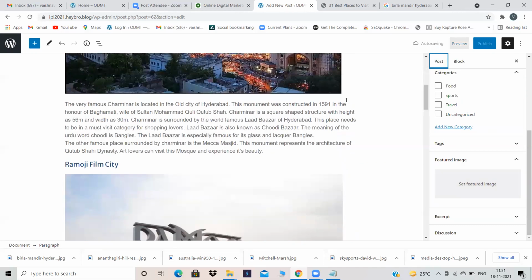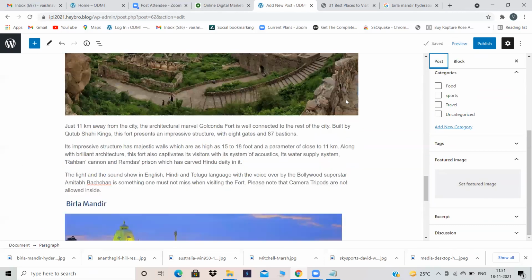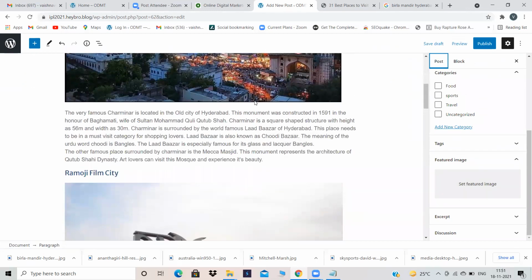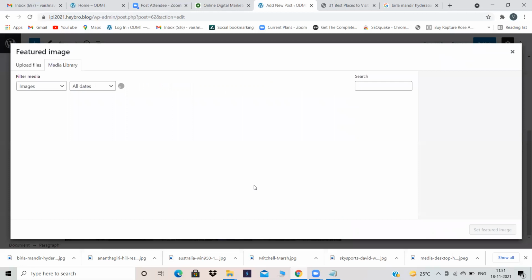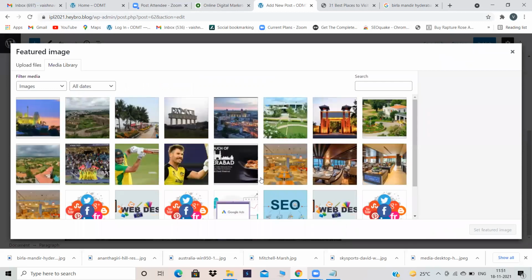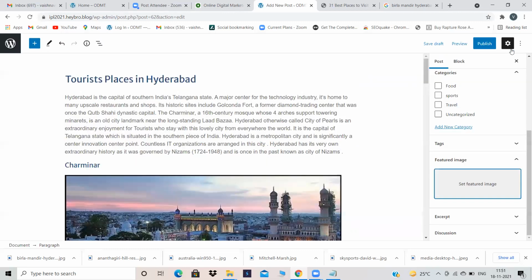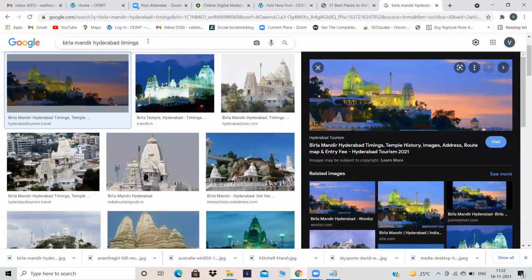Whatever we have done till now, everybody will do this because it is very easy to do. Just give title, description, and add images. But do not forget to add a featured image. You have to always give a thumbnail. For thumbnail, I don't think I have any beautiful image, so let's take one from Google itself.